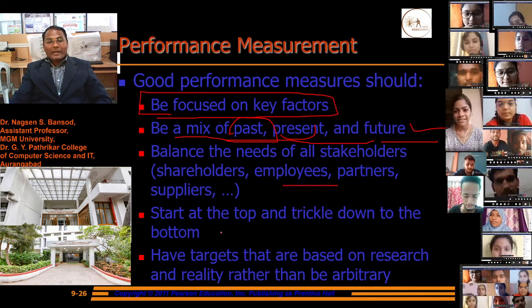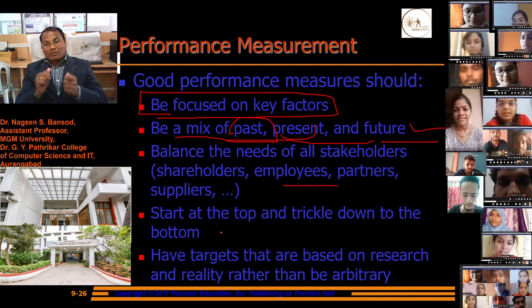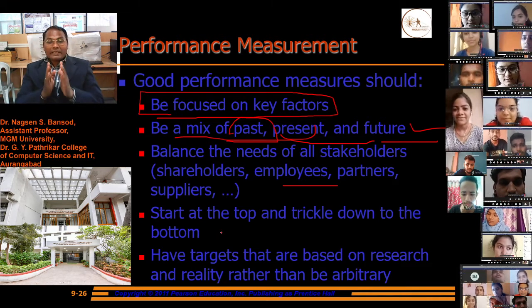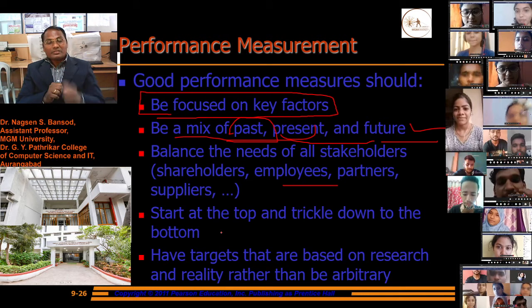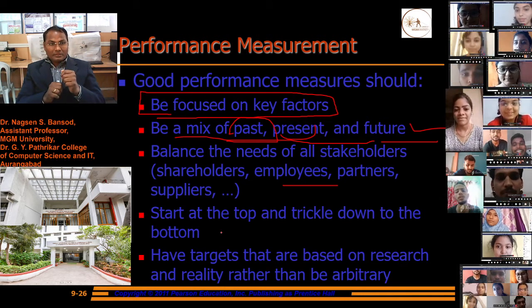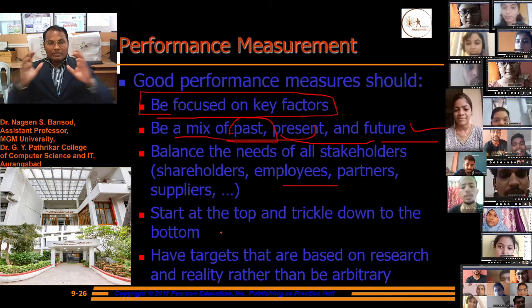Start at the top and trickle down to the bottom. Have targets that are based on research and reality rather than arbitrary ones. Our target should be based on research.